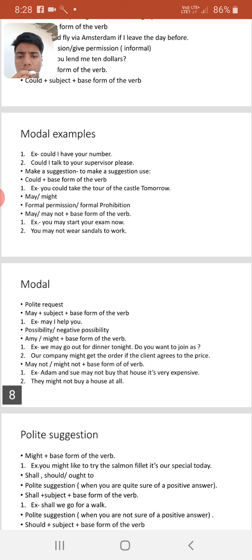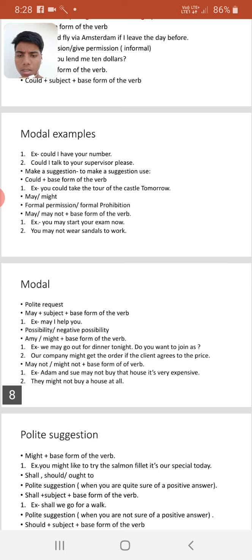Another one is possibility and negative possibility. Might plus base form of the verb. The first example is: we may go out for dinner today. Do you want to join us? Second example is: our company might get the order if the client agrees to the price. May not, might not plus base form of the verb.